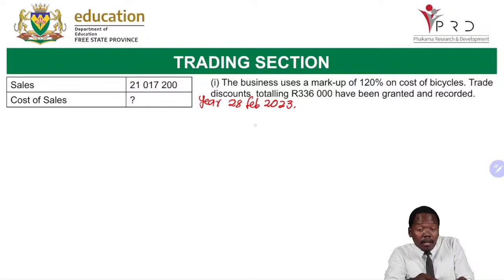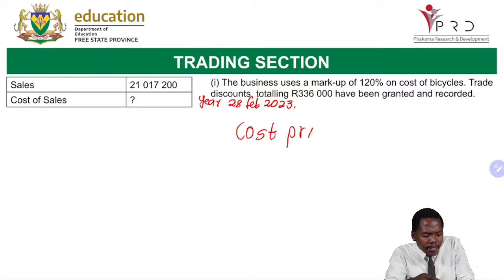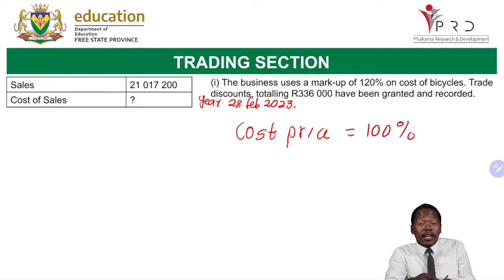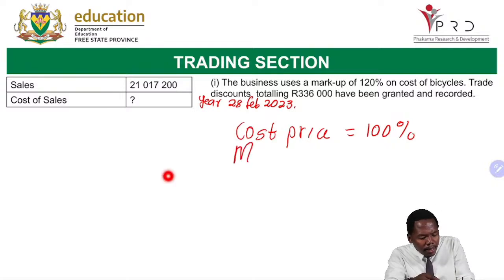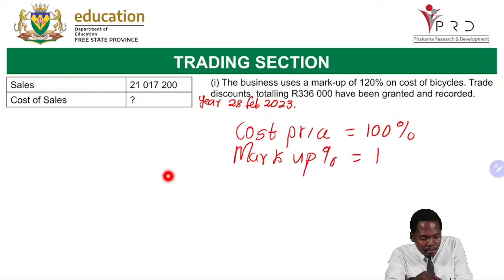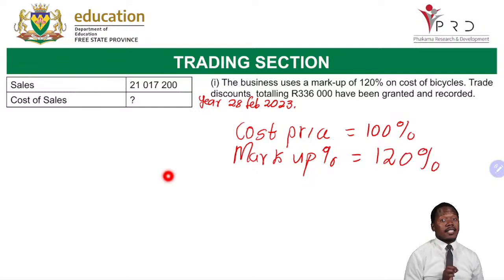Now remember what you've been taught from grade 9. We have been taught that the cost price, which is our cost of sales, will always stay at 100. We have been taught that the markup percentage will be given. This time it is 120. I need you to write this down. We are going to play a game with this one so that we are ready for tomorrow.